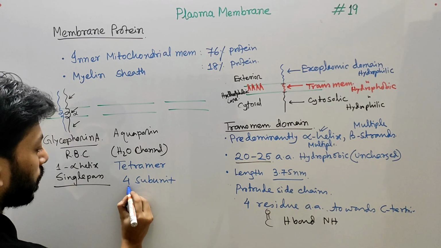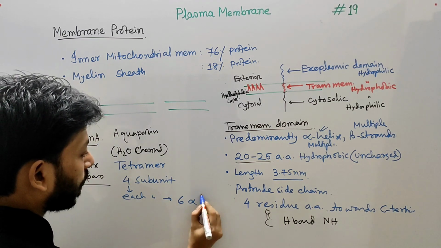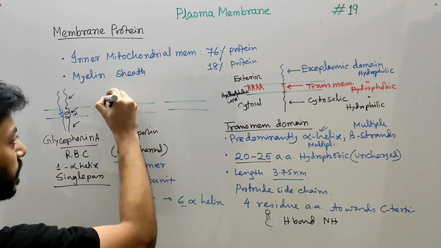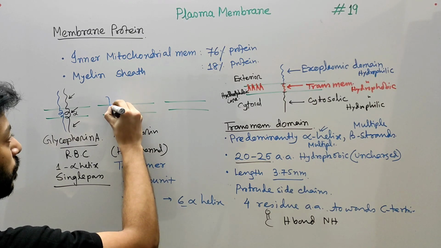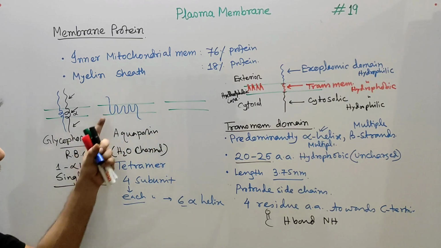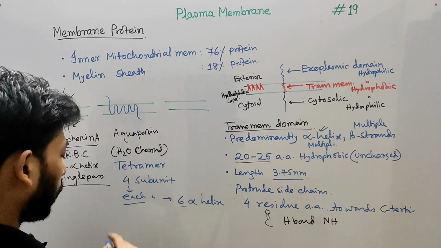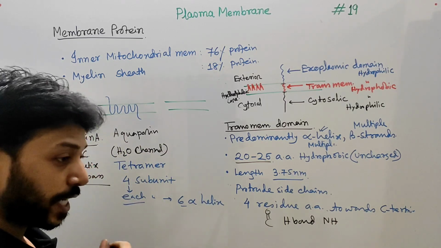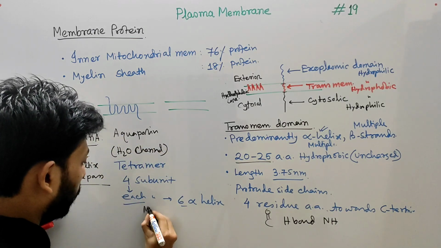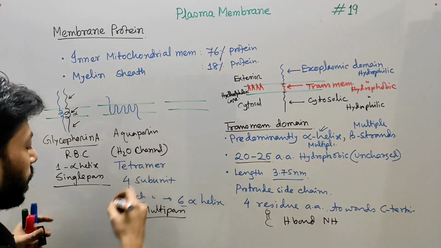But remember, each subunit contains 6 alpha helices. So it will pass through the membrane 6 times. Let's suppose this is the first time, second, fourth, fifth, just like this. So there are multiple alpha helices present in the aquaporin and the number is 6. That's why it is called a multipass protein. So it is single pass, and these are called multipass. Multipass means it spans the membrane multiple times.